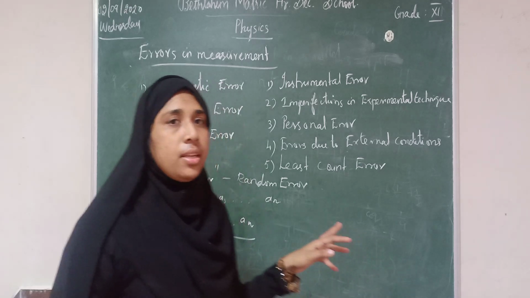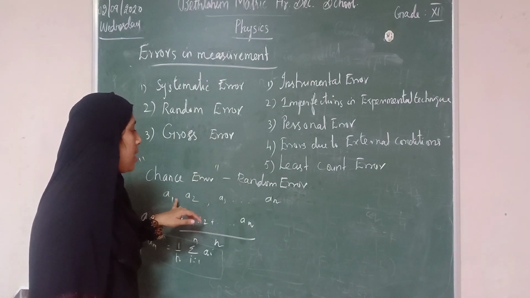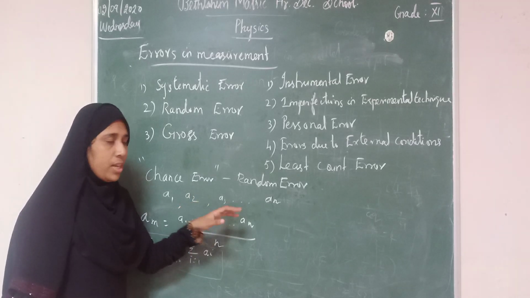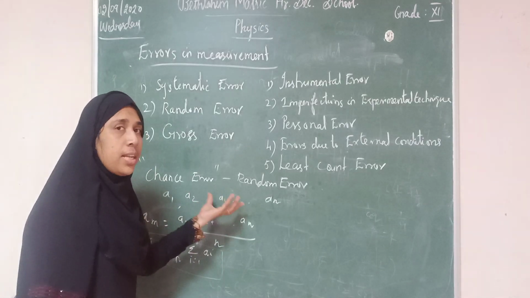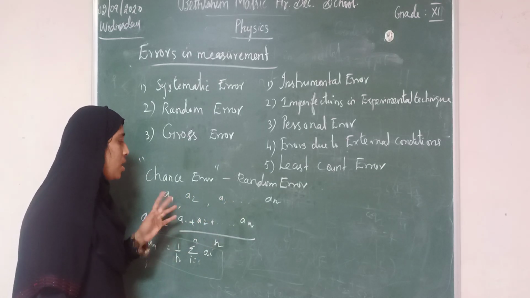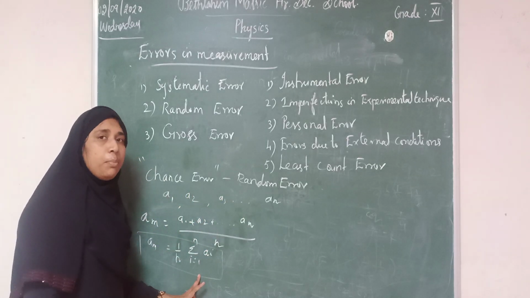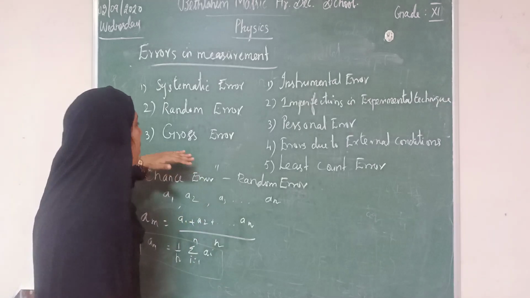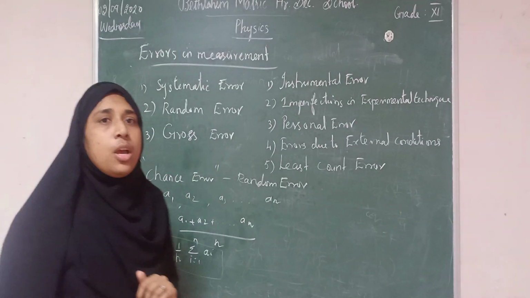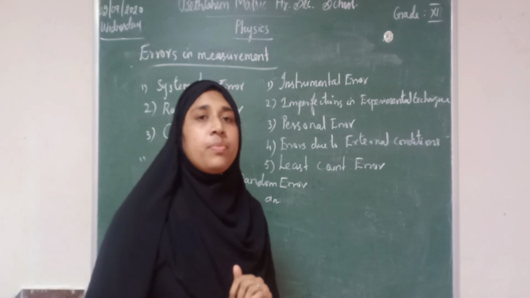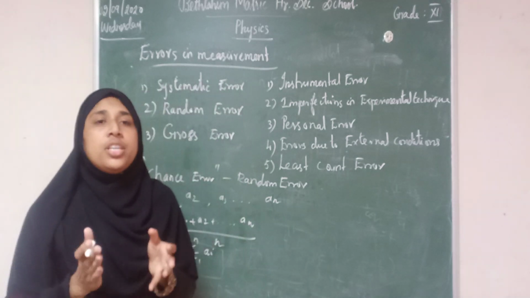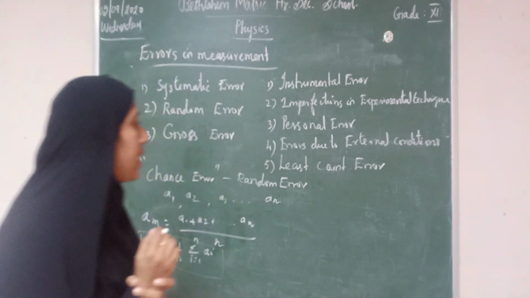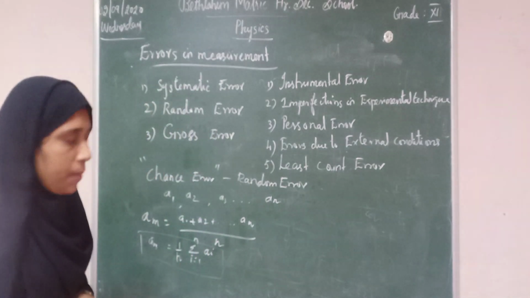So random error is known as chance error. Randomly it can occur. Different trials, different values we will get. So when we take the mean, we will avoid this random error. Then gross error. What is gross error? It is due to the sheer carelessness of the observer.